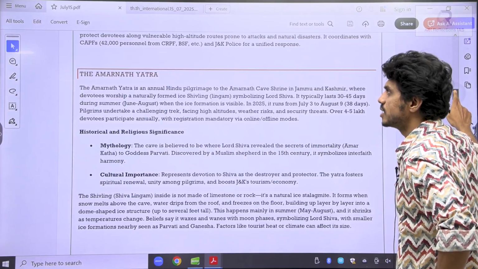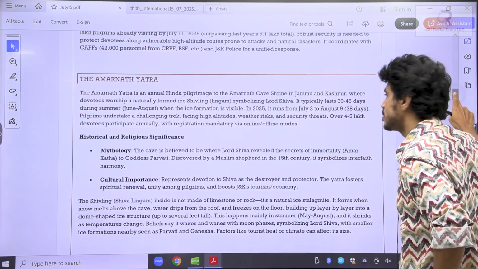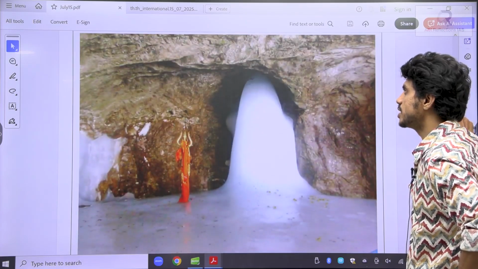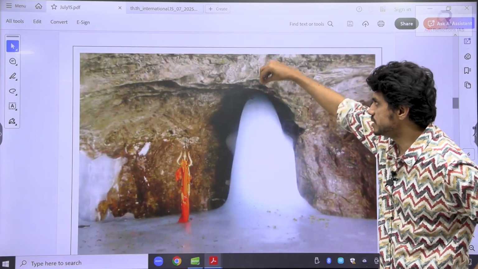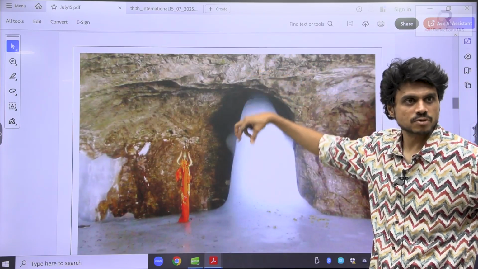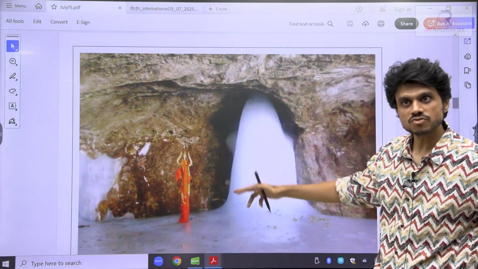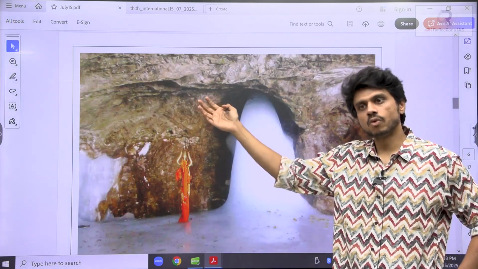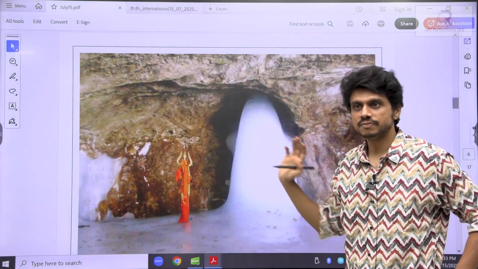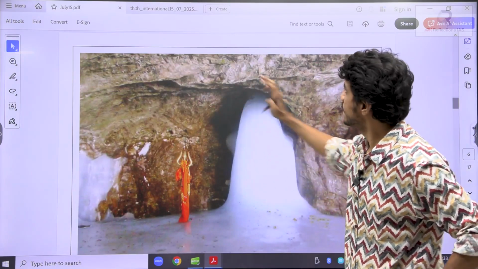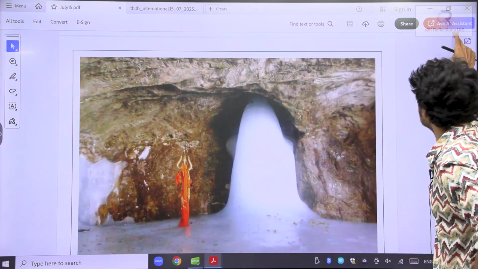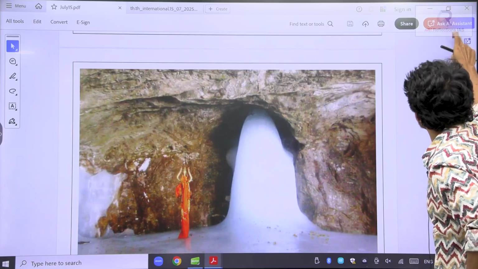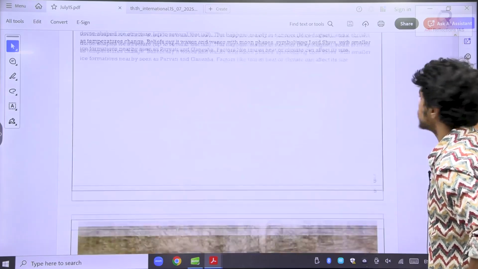Next, Amarnath Yatra. So basically, why this Amarnath Yatra? See here, this is the image you will get. Because of the melting of the glaciers, from the cave itself, the deposition of the ice will happen from the top, and finally it will take the image of this linga format. So people will go and visit there. This is from the religious tourism point of view. People believe there is God's presence there. That is the point that you have to remember.